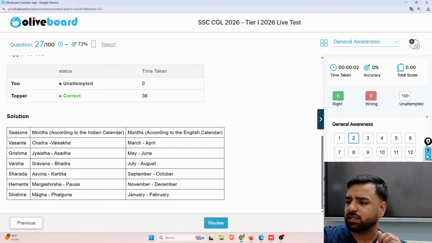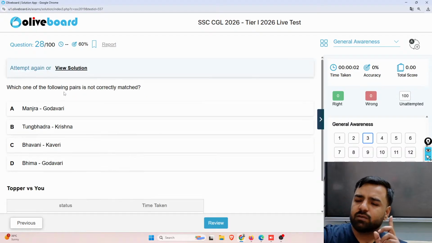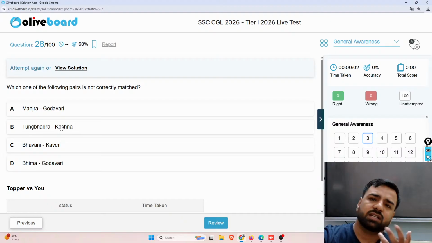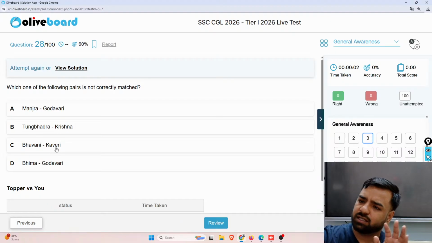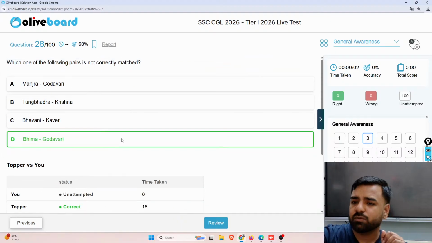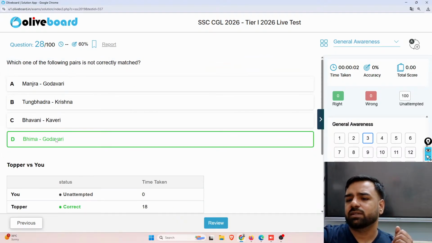So yes, option number D was the correct answer. Next. Which of the following pairs is not correctly matched? So is it Manjara and Godavari, Tungabhadra and Krishna, Bhavani and Kaveri, or is it Bhima and Godavari? So see, Manjra Godavari is correct. Tungabhadra Krishna is again correct. For Tungabhadra, you can link it with Krishna Dev Rai's empire, which is in Hampi basically, right? Similarly, Bhavani Kaveri, they are correct. The incorrect option is option number D. So which is not correctly matched, it is option number D.